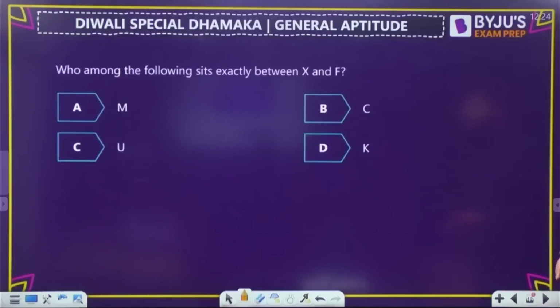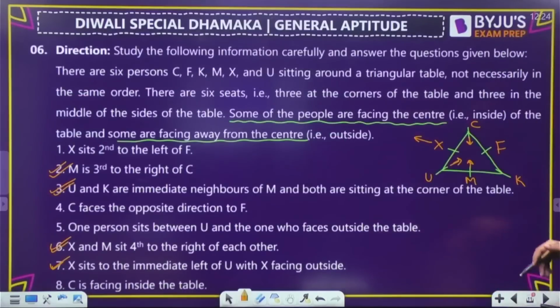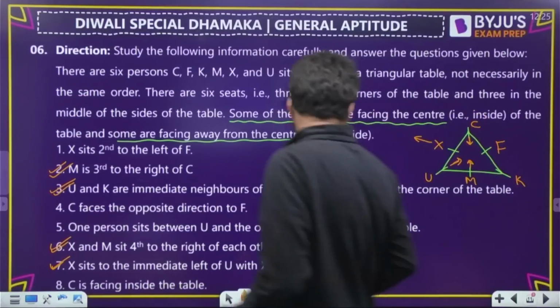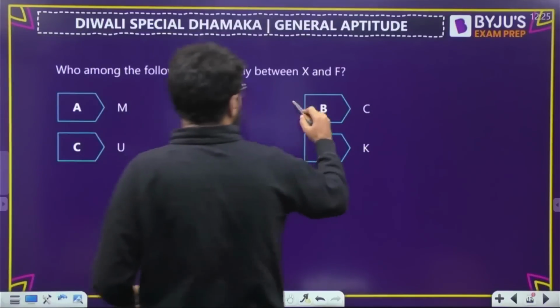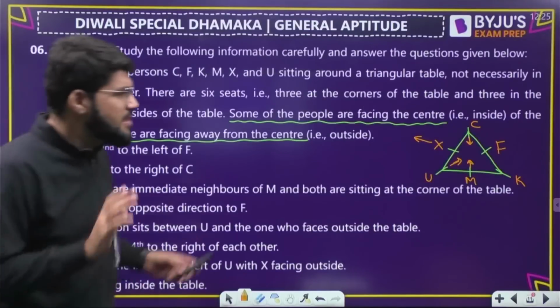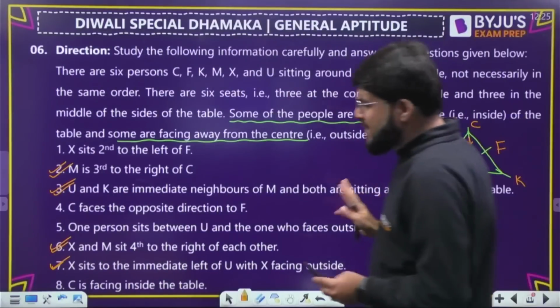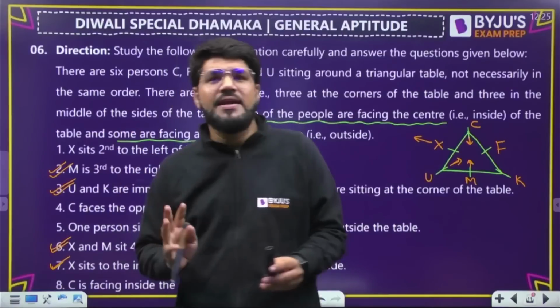What is the question? Who among the following sits exactly between X and F? Exactly between X and F, it is C. Option number B. Exactly between X and F, it is person C. Done hai ji? Done hai. Got this. So again, arrangements, and these are frequently asked questions.